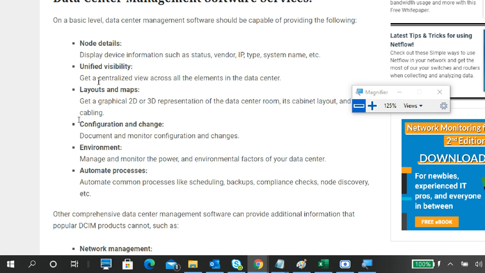Automated process, automation, common processes like scheduling, backups, compliance checks, node discovery, etc. So what does automating a process mean? You have a server and you want to take a backup. So give the automation, schedule the backup. Every day at a particular time, it will automatically take a backup and view whether the backup is going on or not. So scheduling certain tasks, like doing a particular thing at a particular time.